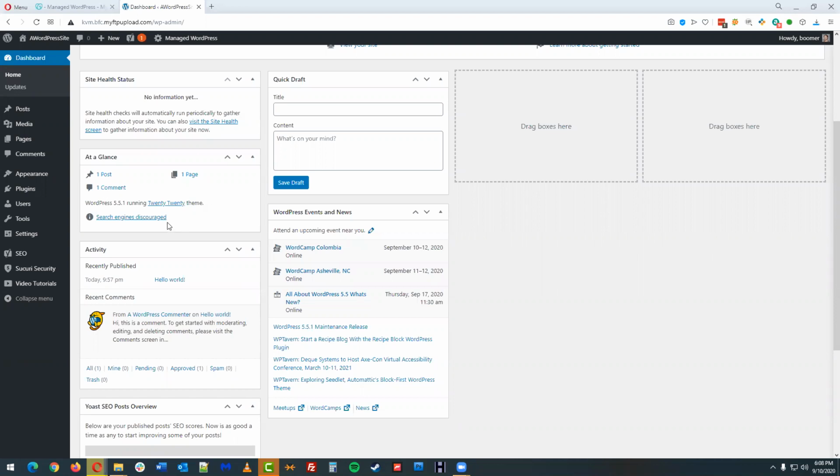This is an important one down here, and it says Search Engines Discouraged. This is going to be set by default with any new website that you set up. This is a good thing to have in place as you build out your website. You don't necessarily want a search engine like Google to come and crawl through this website and have you show up on Google until you're actually ready for that to happen. Obviously, once you want to launch your website, you do want to turn that option off. And this is a link that'll take you directly to that spot. You can also get to it by going to Settings and Reading, which we'll do a little bit later.